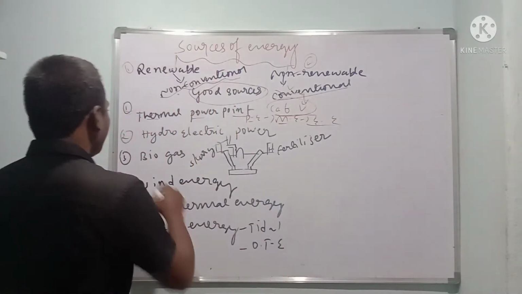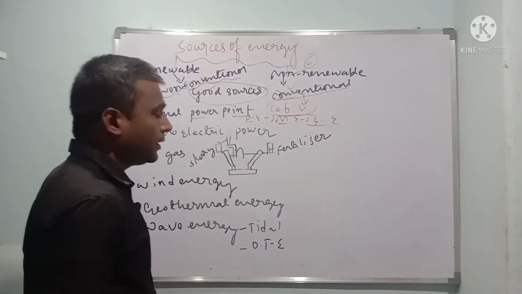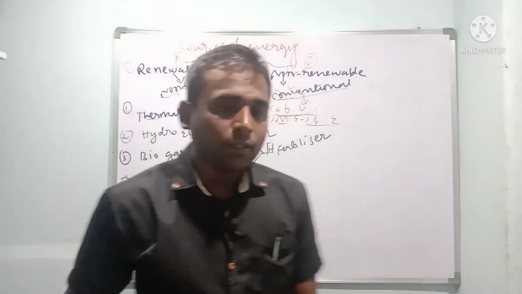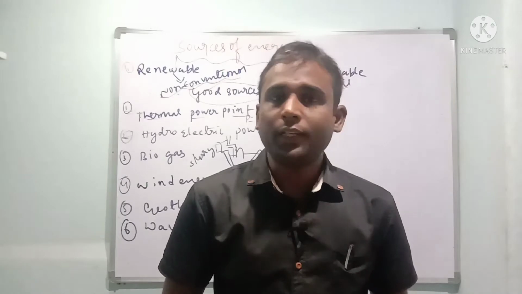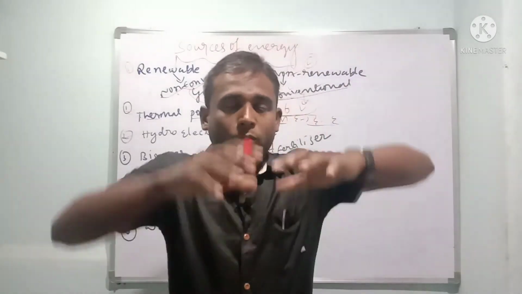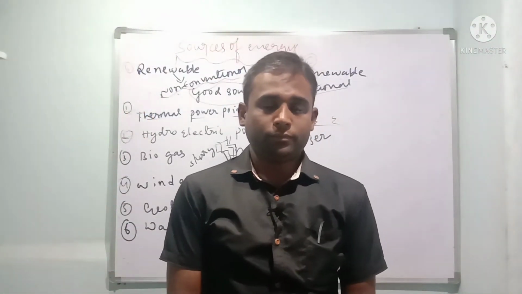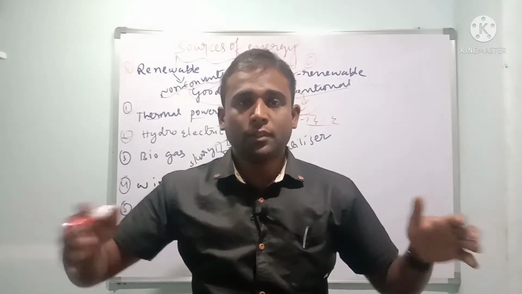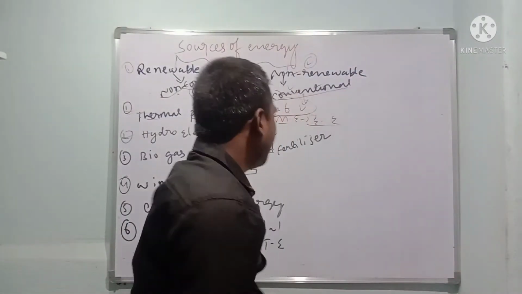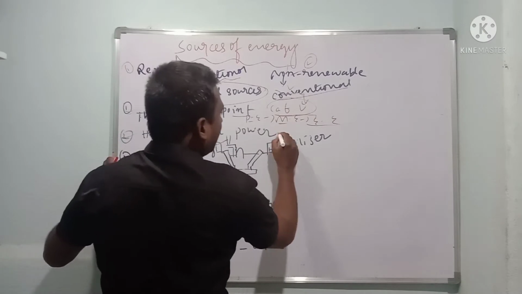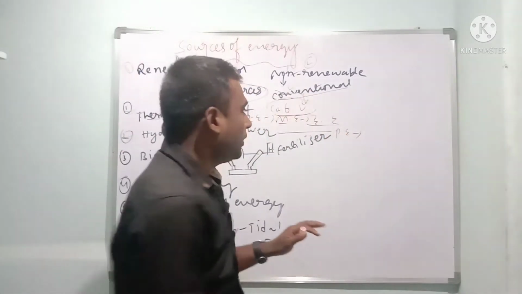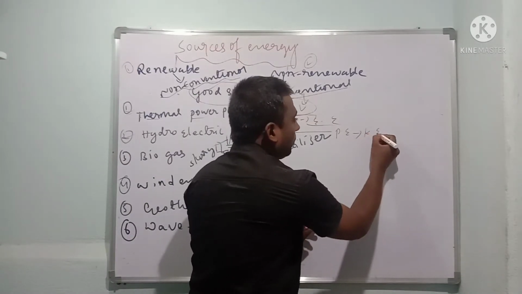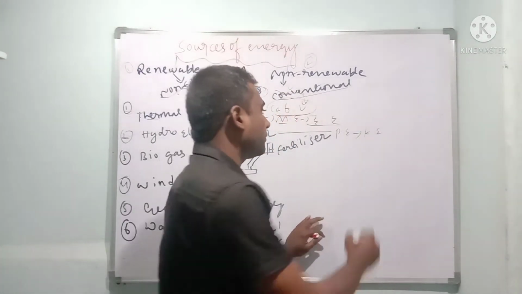So next, coming to the point, hydroelectric power. Children, it is very simple. We are producing it in our Ballari at the TB dam. Water is stored in the dams. When the gate opens, the water falls down. Then what does it experience, children? Potential energy. After falling down, it is going to move, and again the water experiences kinetic energy.